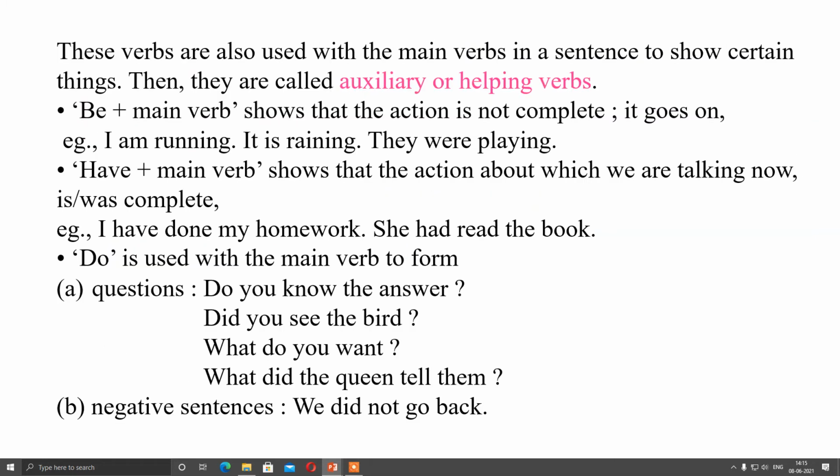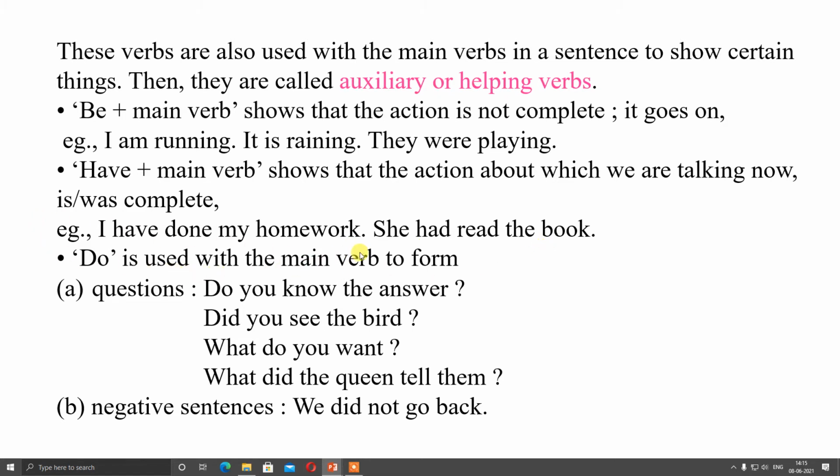And now we are talking about the auxiliary. Auxiliary means along with the main verb, other verbs are used, which are known as helping verbs. For example, be used with a main verb. For example, I am running, it is raining, they were playing. Have plus main verb shows that the action about which we are talking is complete. For example, I have done my homework, she had read the book.